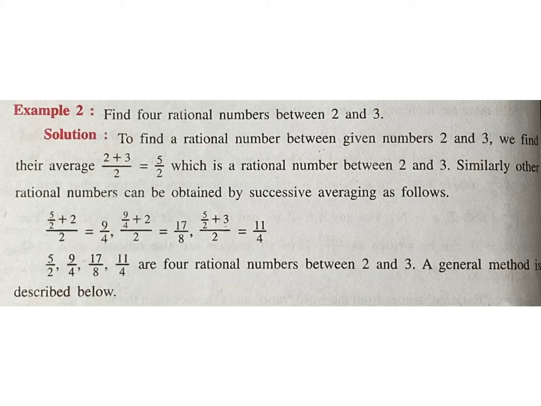Similarly, you can take 11 by 4 plus 3 divided by 2. You will get another number. If you take 9 by 4 plus 3 divided by 2, you will get another number between 2 and 3. So this way, by taking averages, you can find rational numbers between any two given numbers.